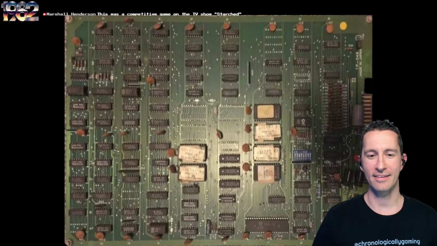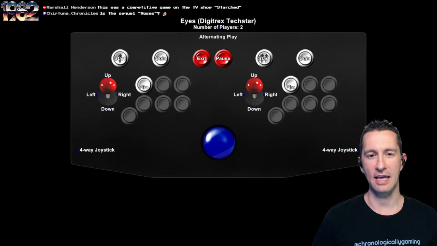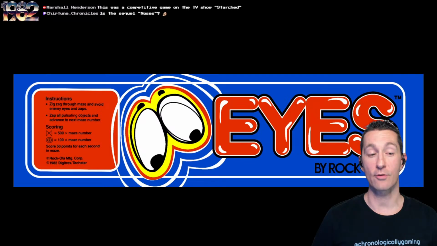Looks pretty generic from all the ones we've seen. There's the arcade PCB. The control panel is a 4-way joystick and a fire button. Pretty slick. Yeah, that's all you need. Alternate play. You don't get to play together. There's the arcade marquee for Eyes.